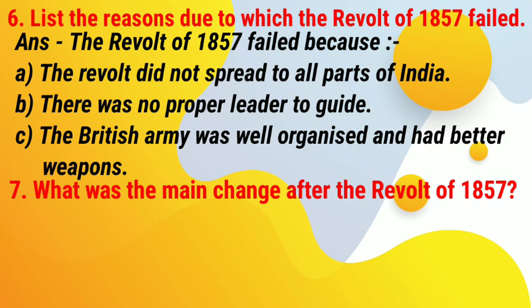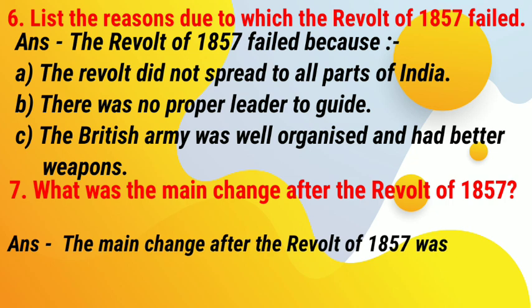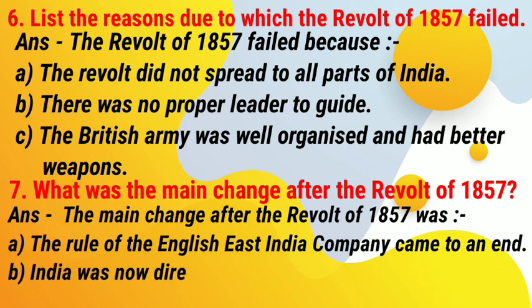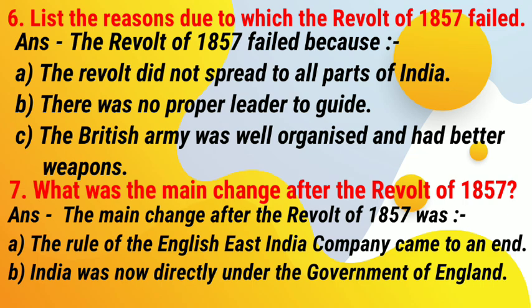7. What was the main change after the revolt of 1857? Answer. The main change after the revolt of 1857 was: A. The rule of the English East India Company came to an end. B. India was now directly under the government of England.